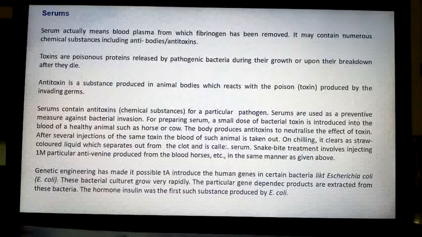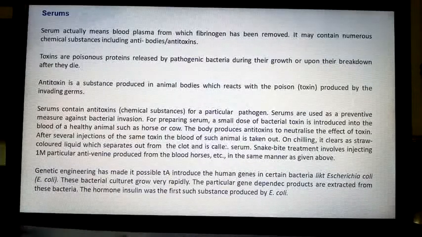Antitoxin is a substance produced in animal bodies which reacts with the poison produced by invading germs. Got it? Toxins are poisonous proteins released by pathogenic bacteria during growth or upon their breakdown